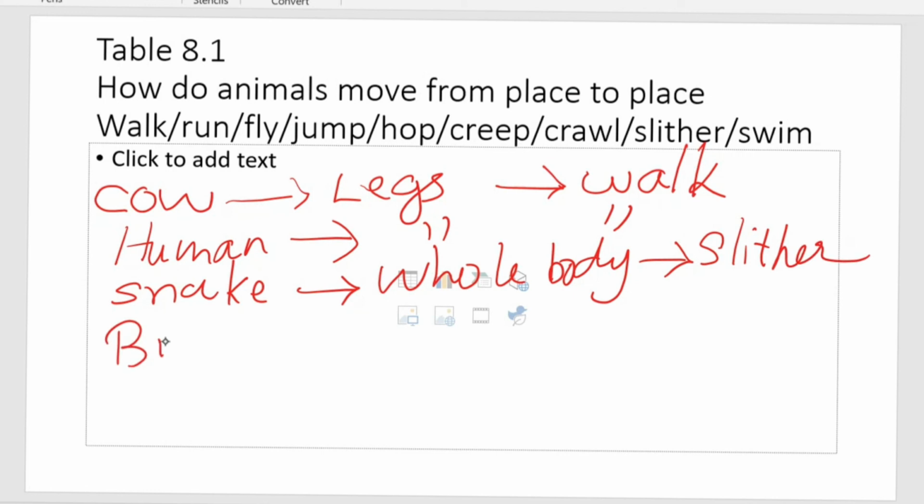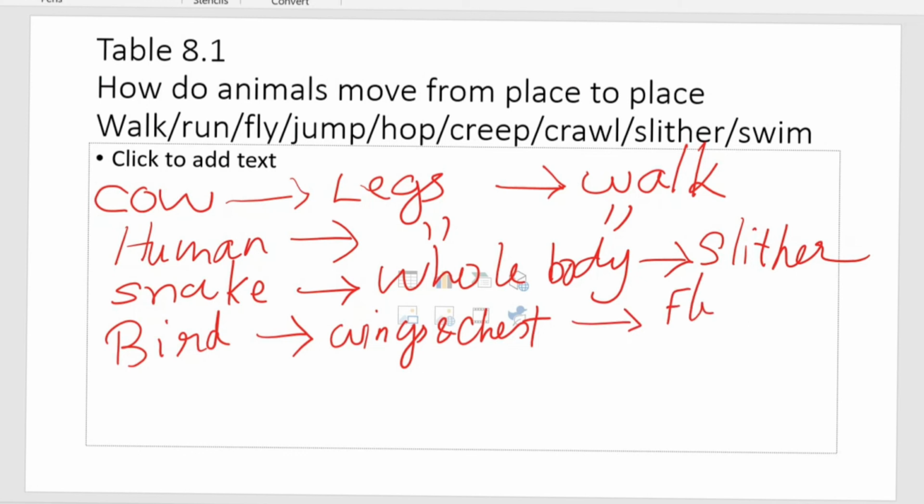Next, bird. It depends on if it is in the air, it will be flying with the help of the wings, and the chest muscles are giving the support to the wings. Because of the light hollow weight, it is able to fly. And if it is on the land, it will be walking with its legs. So here this is flying or walking. It depends on the type of bird and where it is.